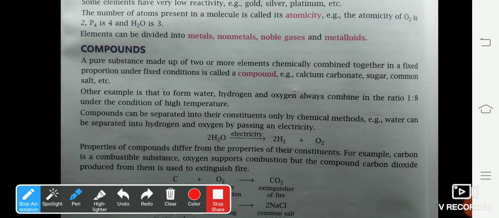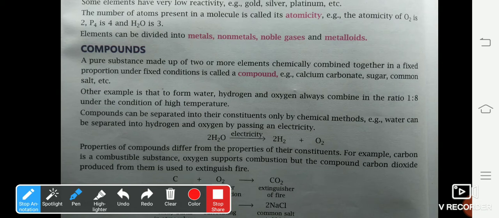Now, compounds can be separated into their constituents only by chemical methods. Like water can be separated into hydrogen and oxygen by passing electric current through it. And the process is known as electrolysis. Please remember this word, electrolysis. This will be used by you in 9th standard as well as in 10th standard. What is electrolysis? When you separate the constituents of a compound into its ions or into its constituents by the passage of electric current, it is called electrolysis.